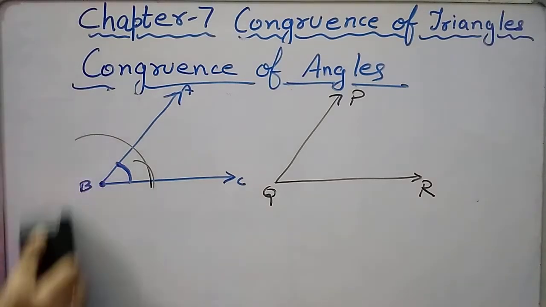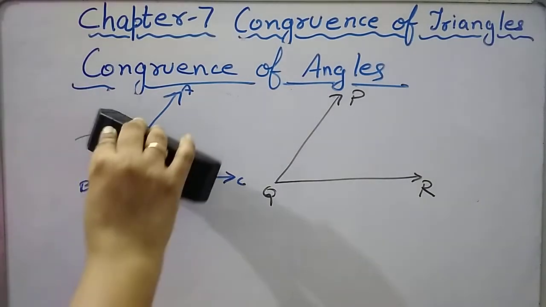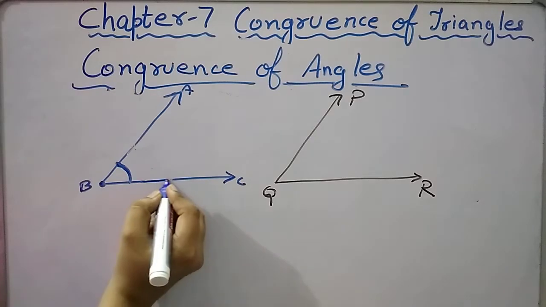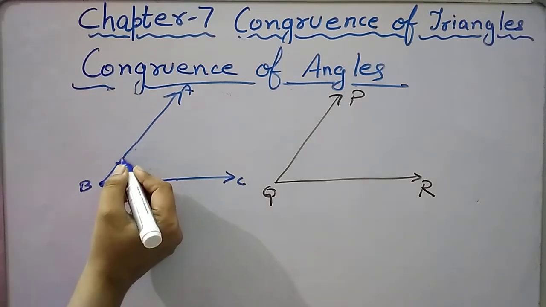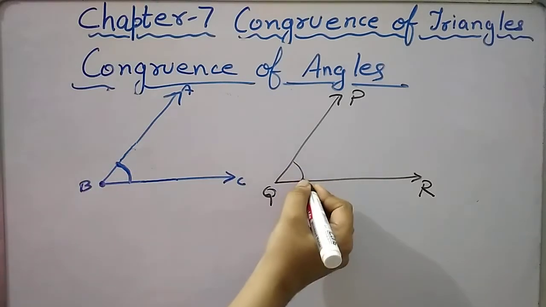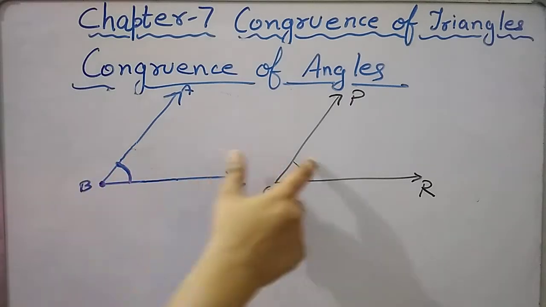Similarly, as we did in the previous topics, we can find it out with the help of tracing paper or by knowing the dimension of angles. Now we have two angles: angle B and angle Q. If we don't know the dimension of angle B and angle Q, what will we do?